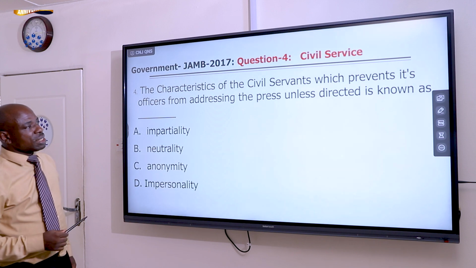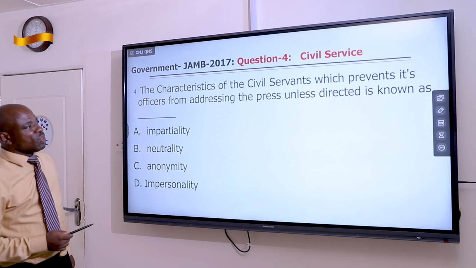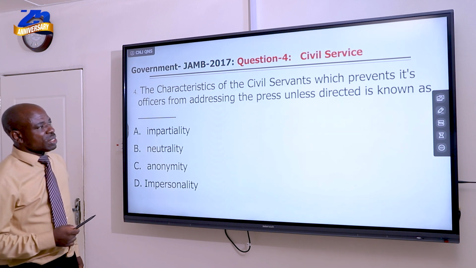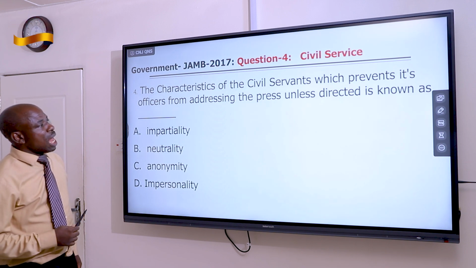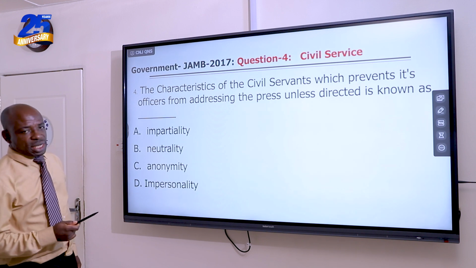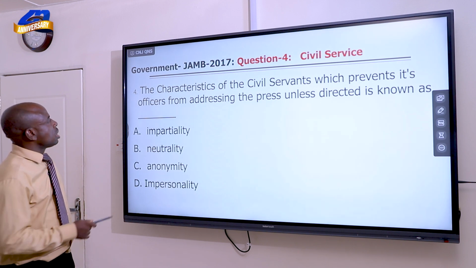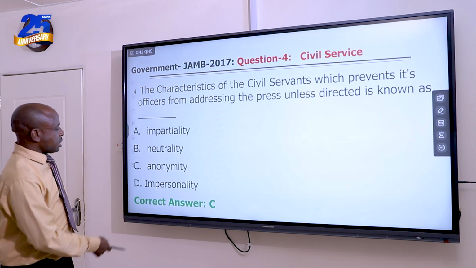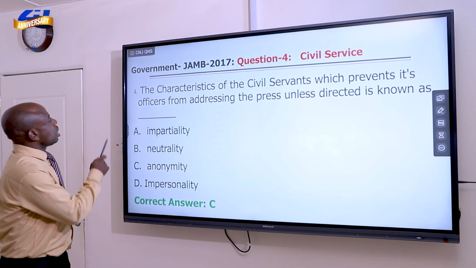Anonymity is that feature of the civil service that allows the civil servant to remain anonymous and to keep office matters secret, official, and confidential. Let's see what the answer is for JAMB. C is the answer, anonymity. Correct. Okay, next question.